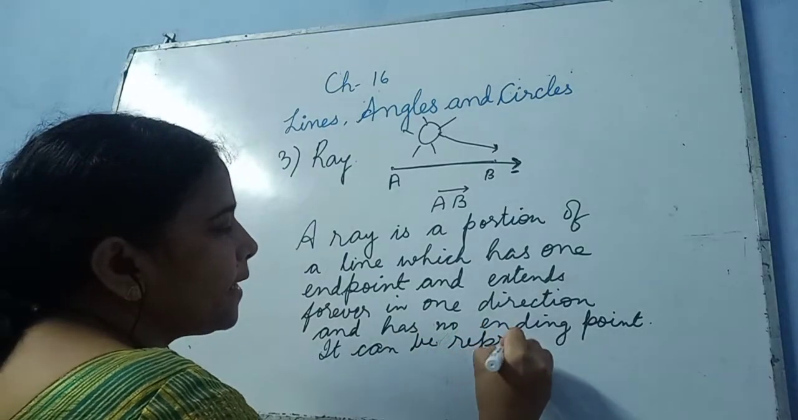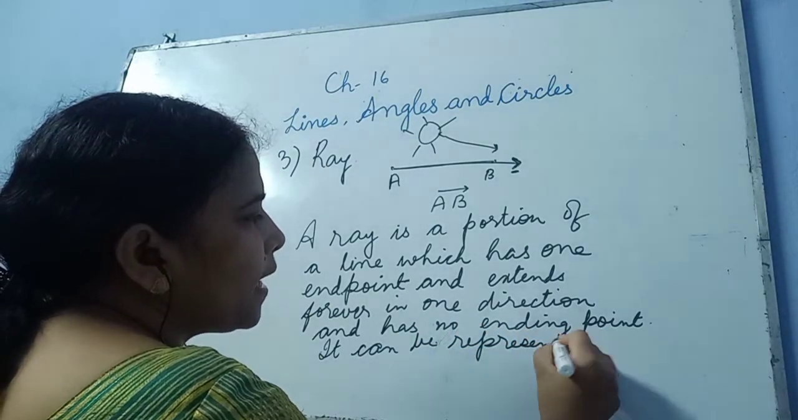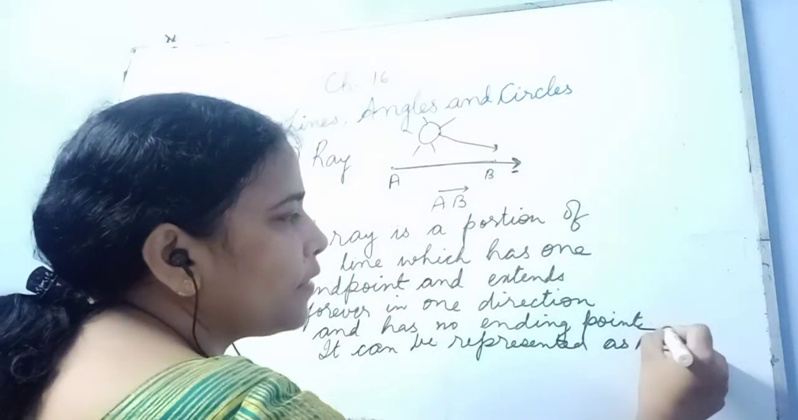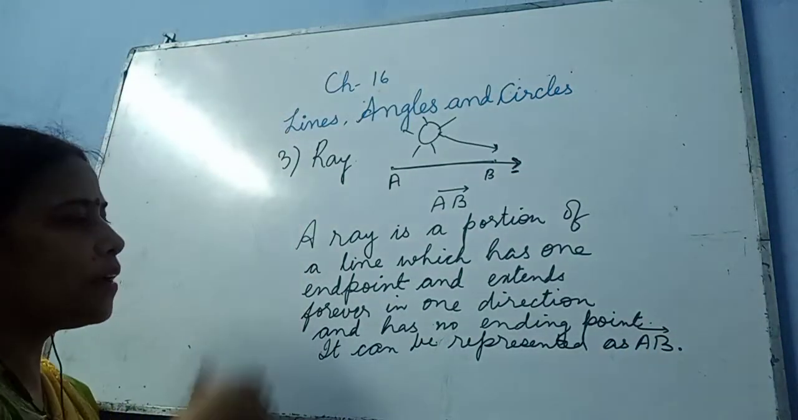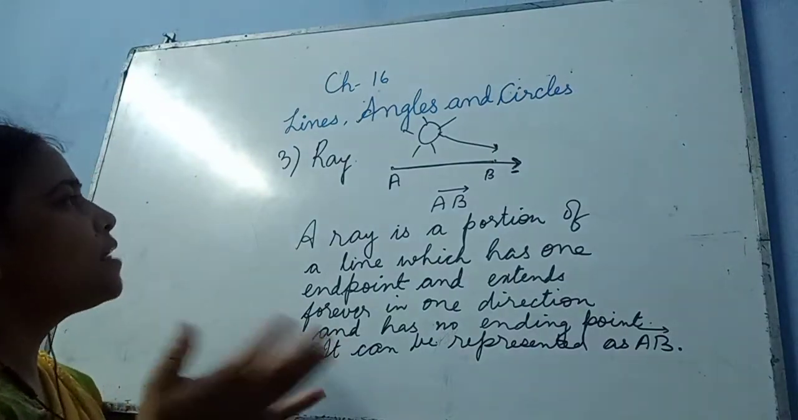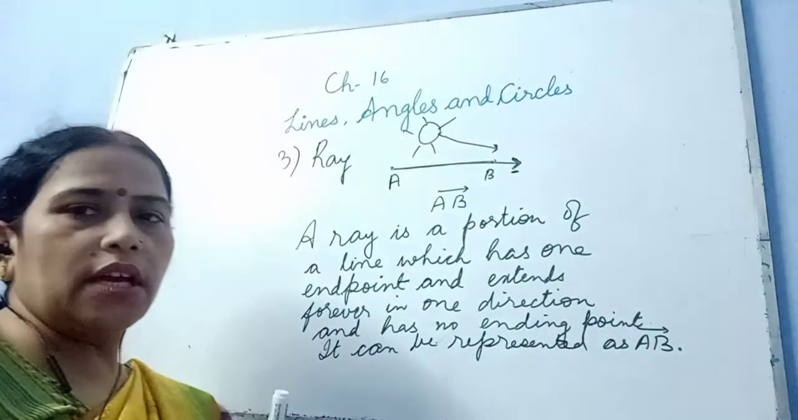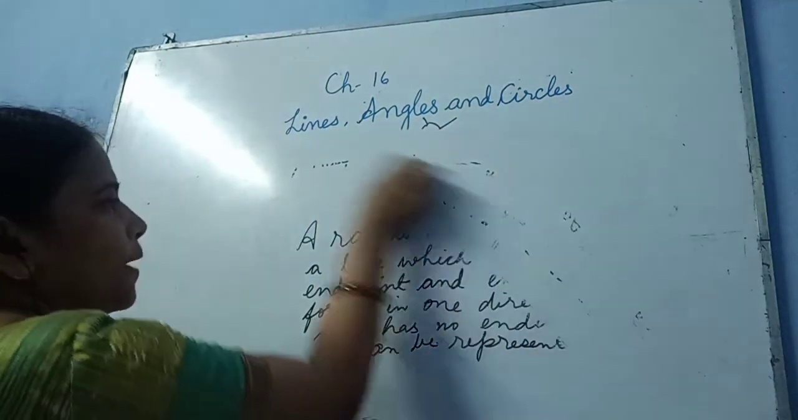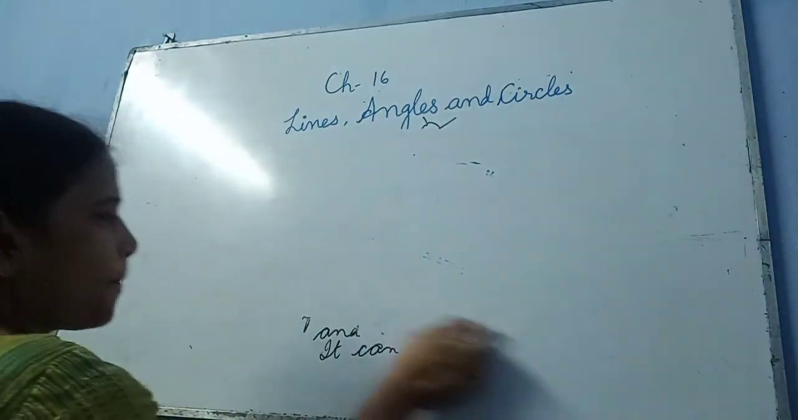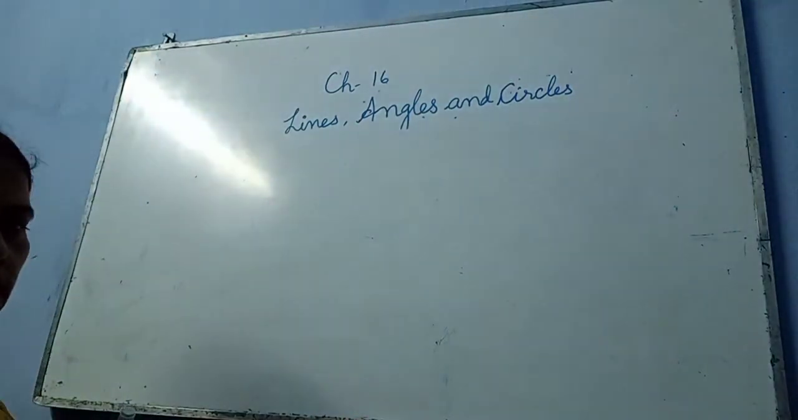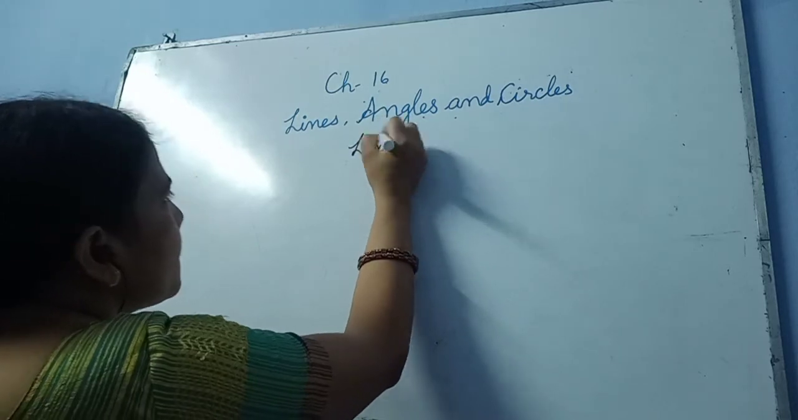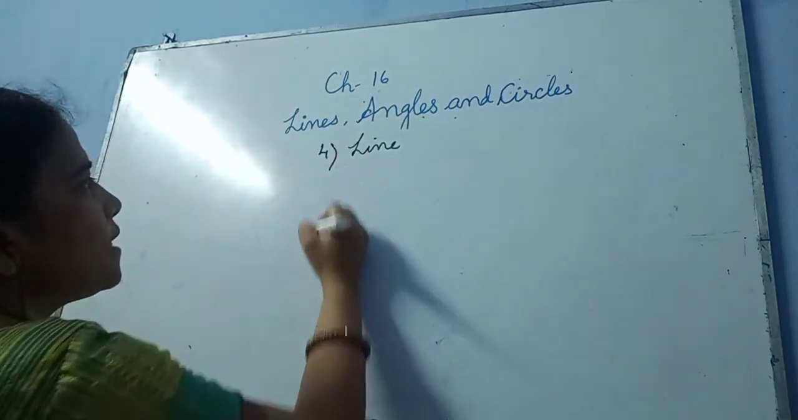And if we have seen AB, it can be represented like this: AB, and above that you will make an arrow. So this is about your ray. Now we are going to discuss our fourth topic, that is a line. We will discuss the line. The fourth one is a line.